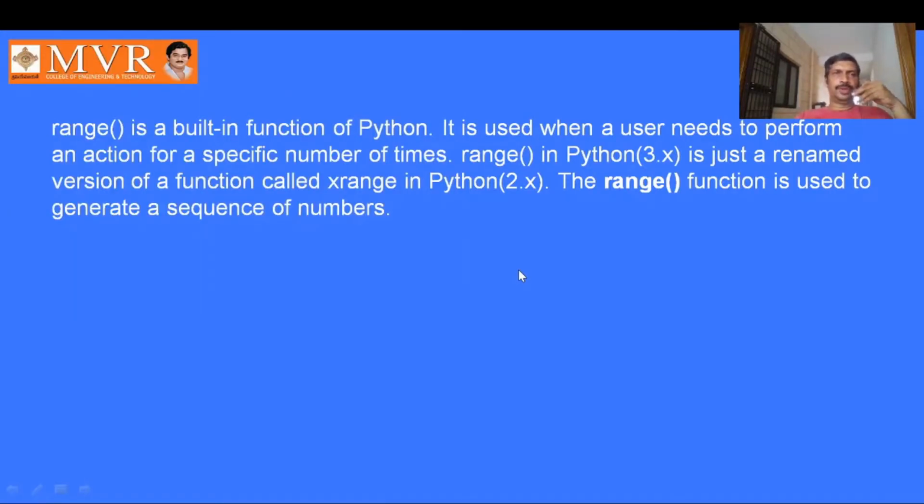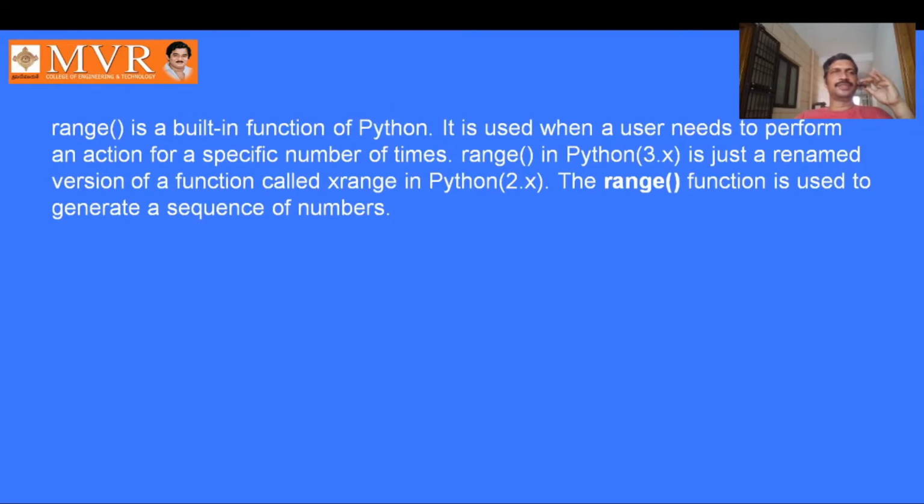In for loop, we use the range function. Range is a built-in function in Python. It is used when a user needs to perform an action for a specific number of times. Range in Python 3.x is just the renamed version of a function called xrange in Python 2. The range function is used to generate a sequence of numbers.